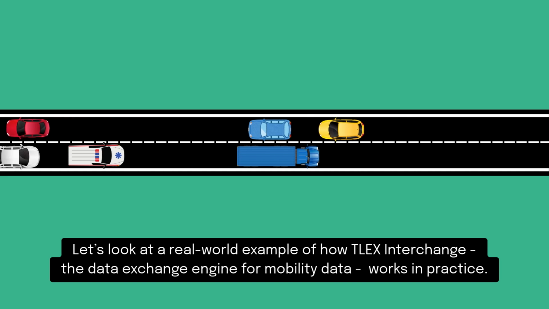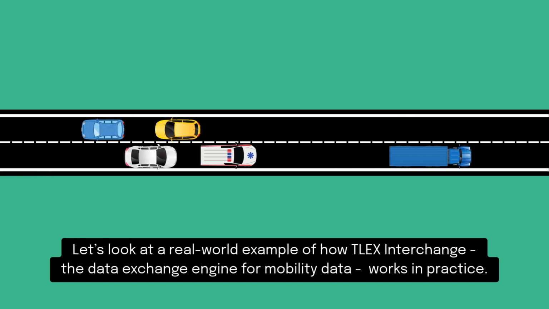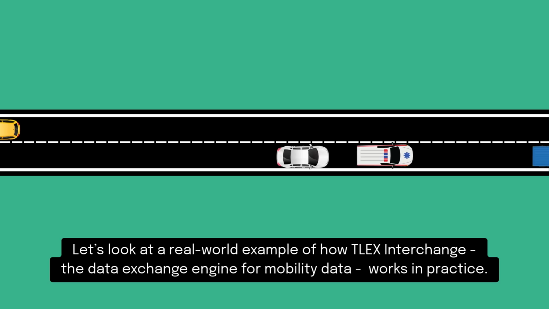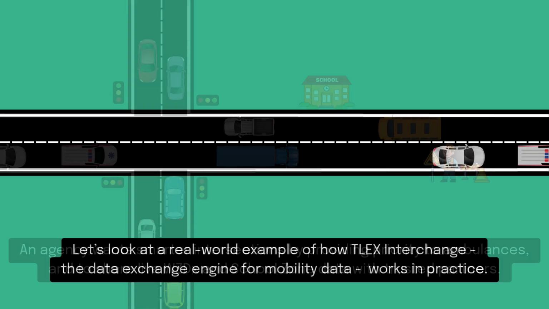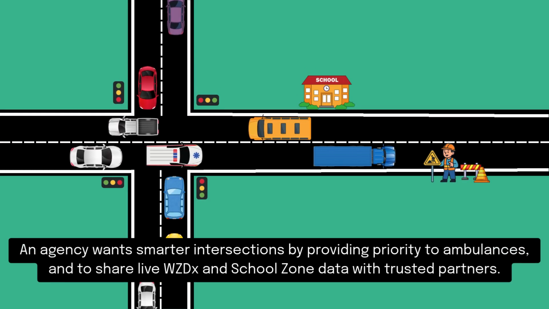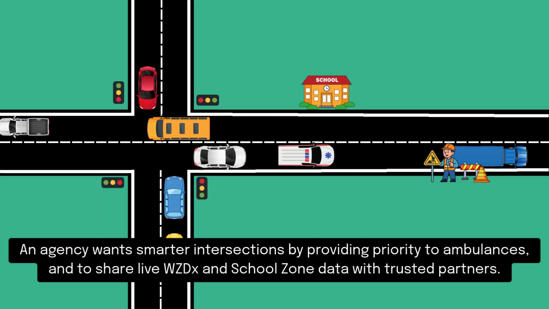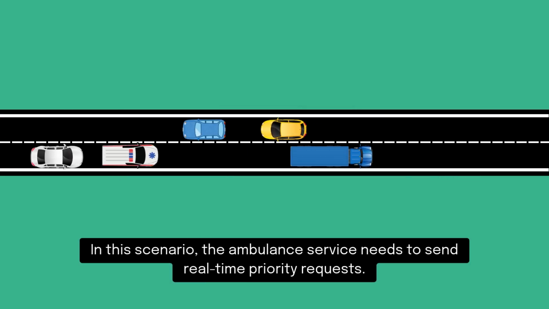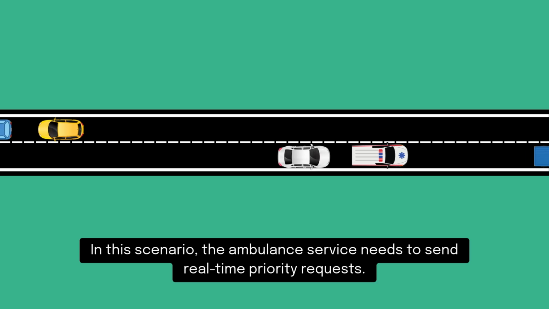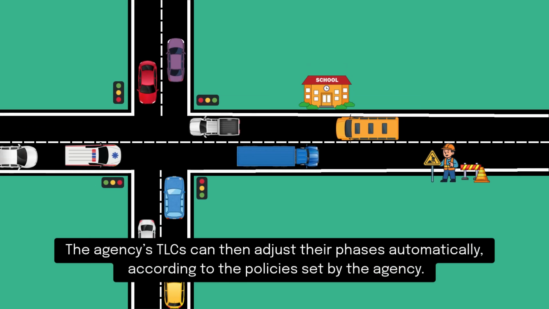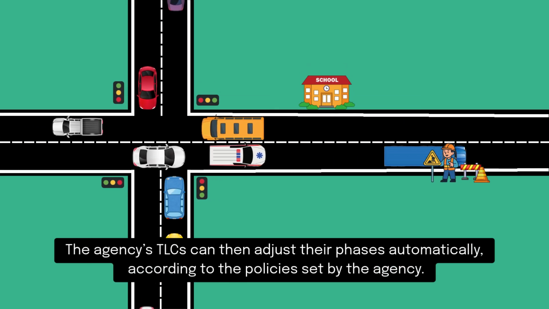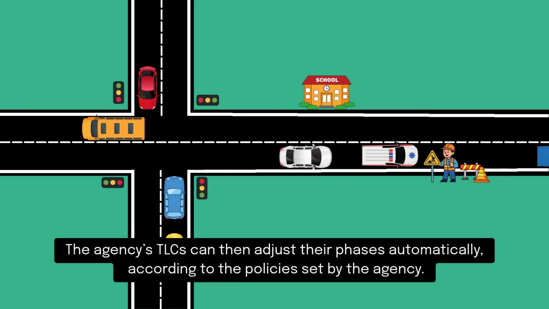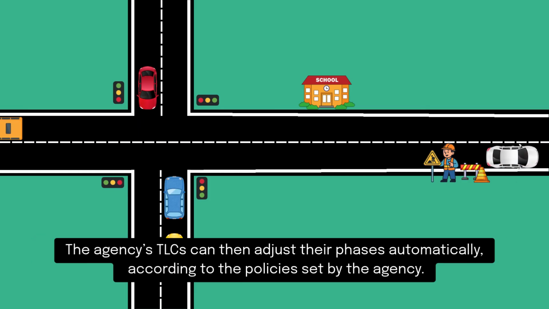Let's look at a real-world example of how TLEX Interchange, the data exchange engine for mobility data, works in practice. An agency wants smarter intersections to provide priority to ambulances and to share live work zone and school zone data with trusted partners. In this scenario, the ambulance service needs to send real-time priority requests. The agency's traffic signal controllers can then adjust their phases automatically, according to the policies set by the agency.